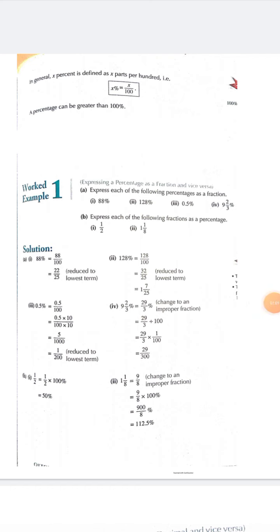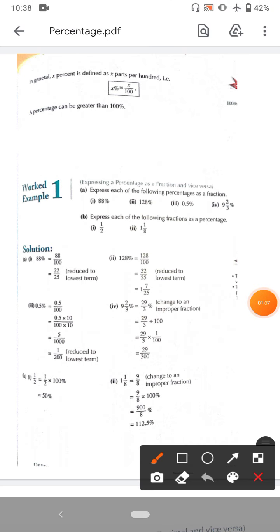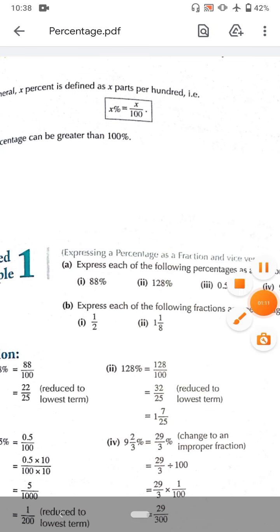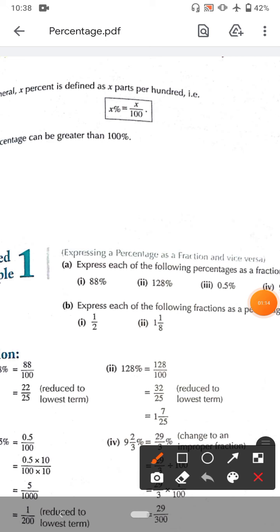So what is the percentage? Percentage means parts out of 100. It means x percent means x by 100. So simply, if someone is asking you 7%, it means he's asking you for 7 parts out of 100. It means if you have anything, break it into 100 parts and give 7 parts of it. So 7% means 7 out of 100.